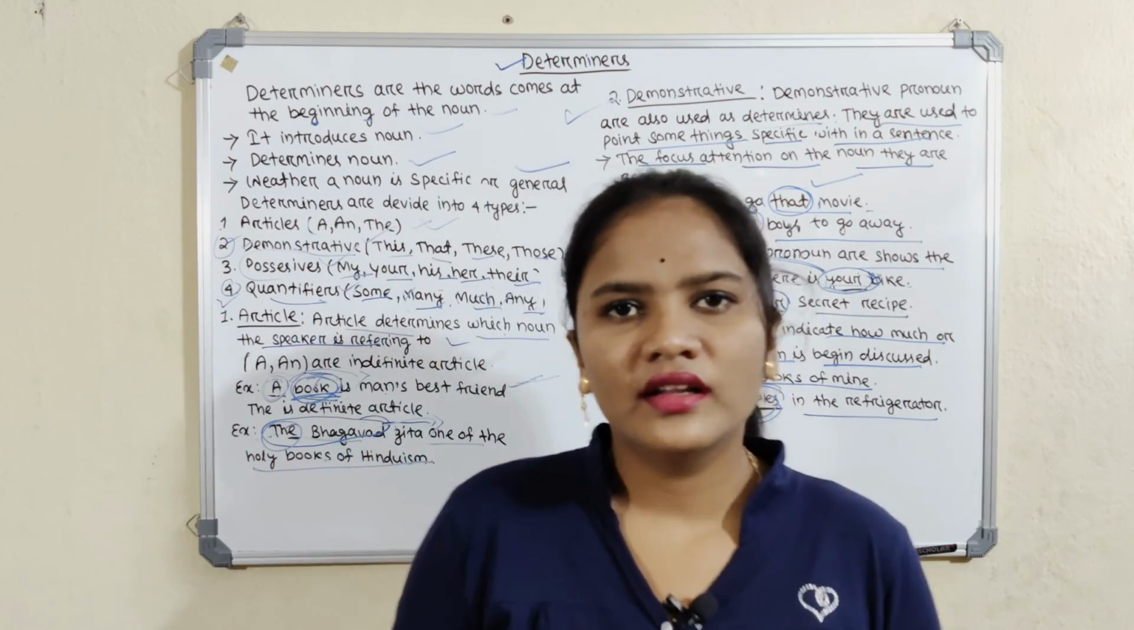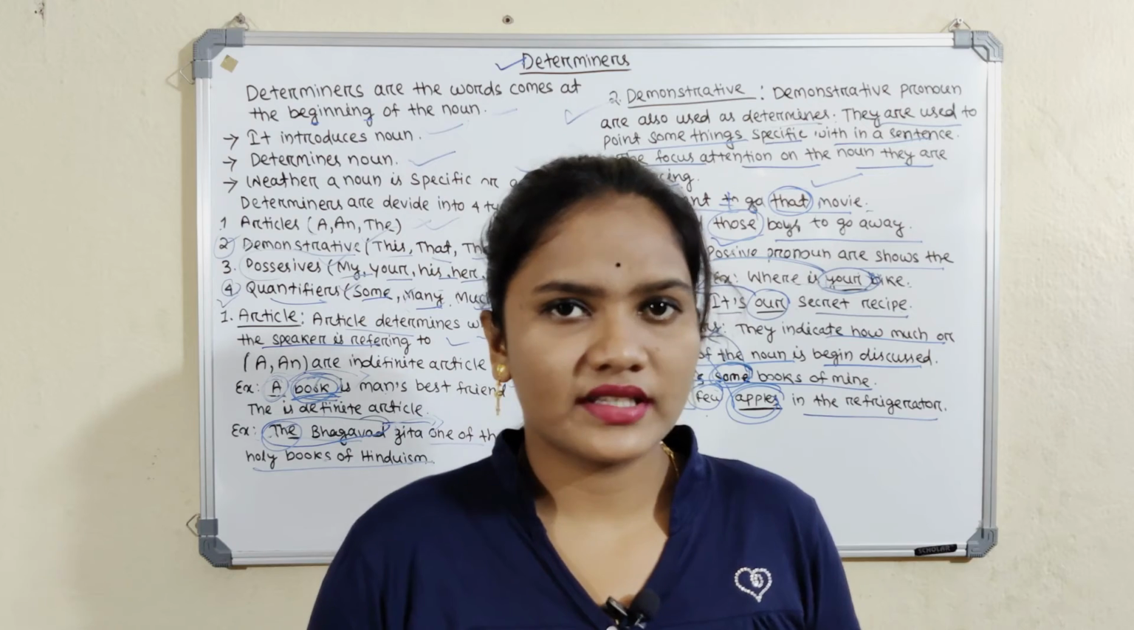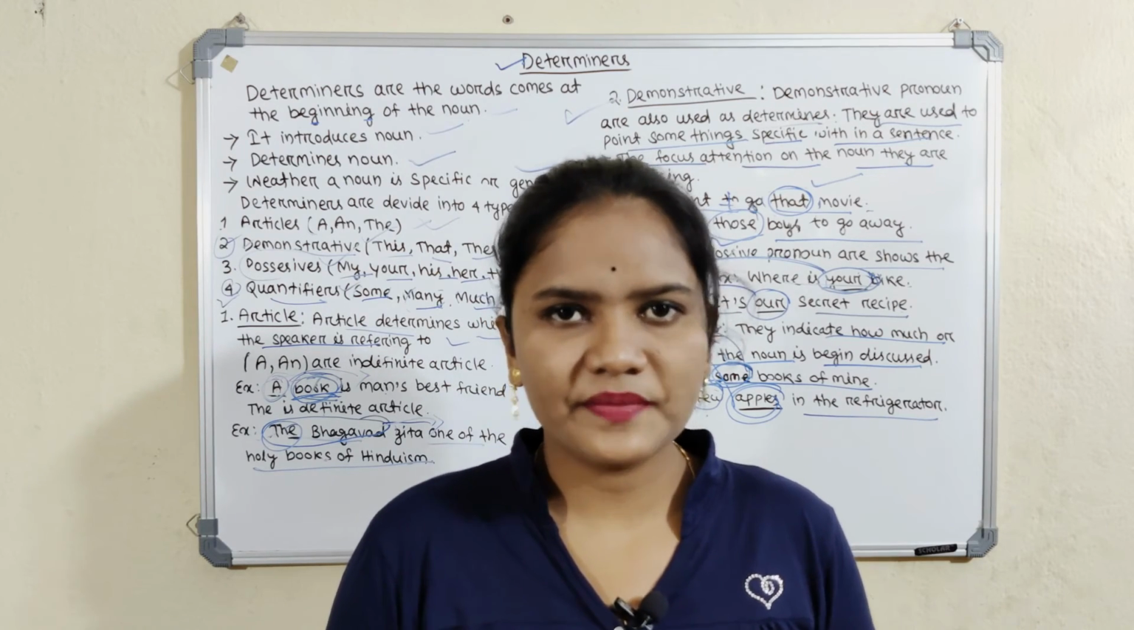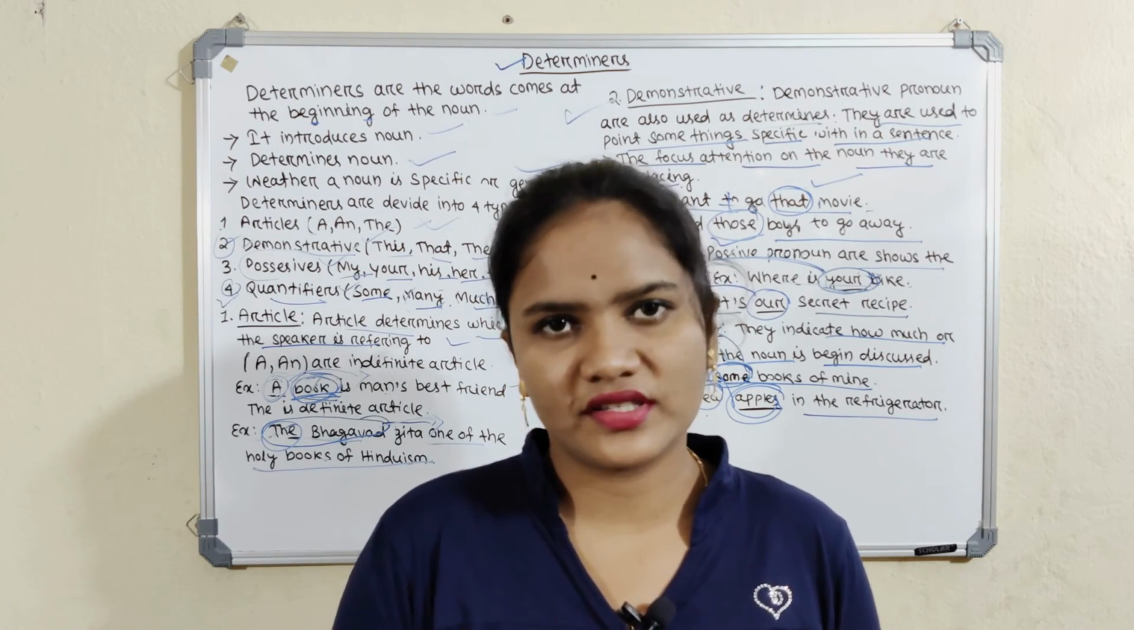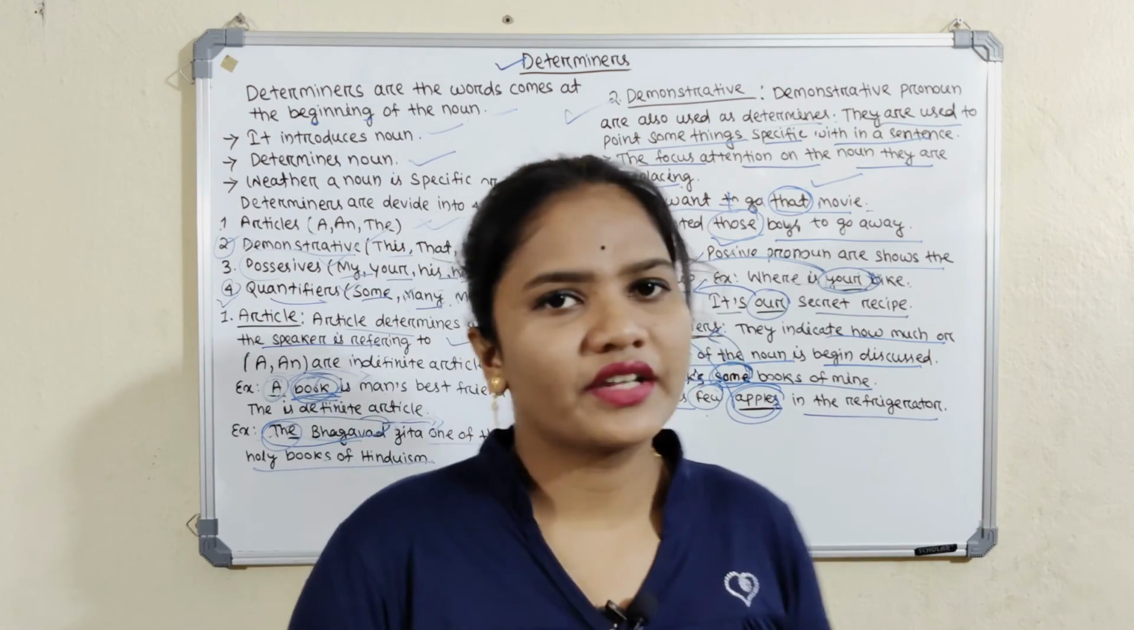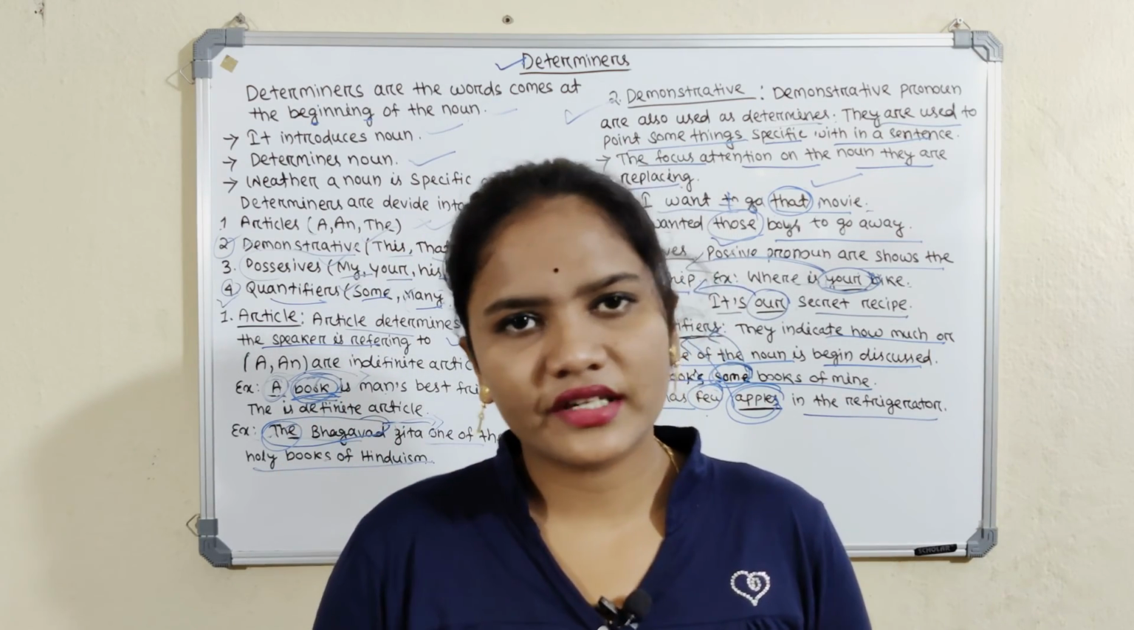These four are called determiners. As I was teaching you, determiners are of 4 types. First is article, then demonstrative, possessive, and the last one is quantifier. This is all about determiners.